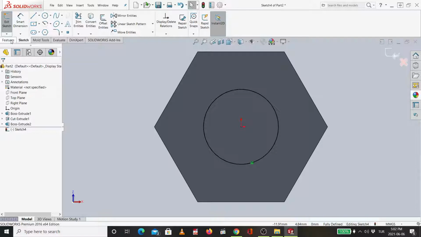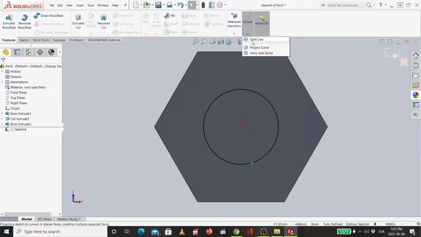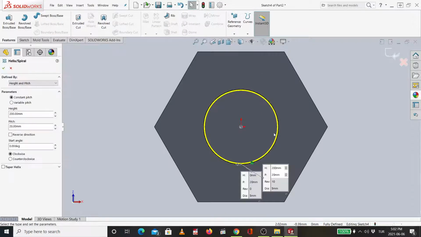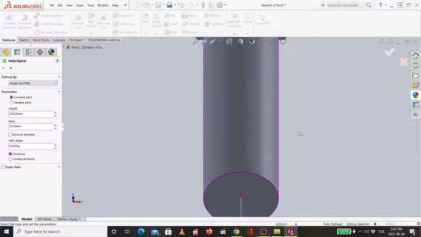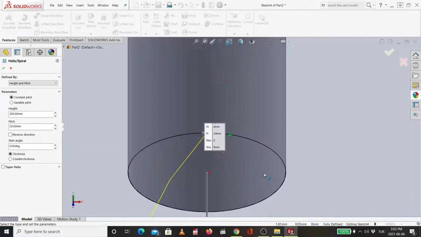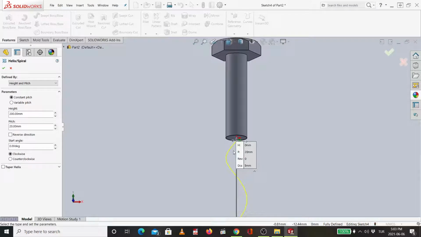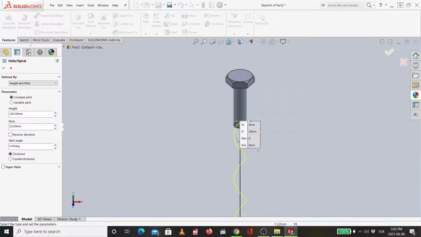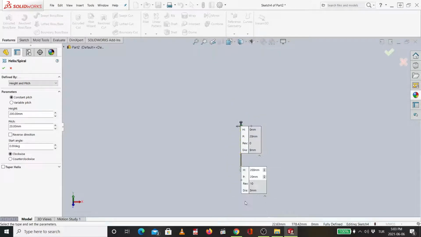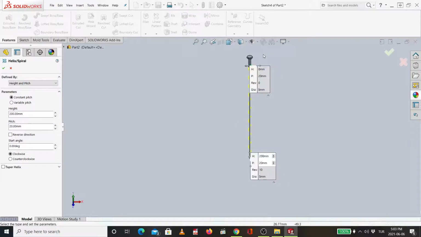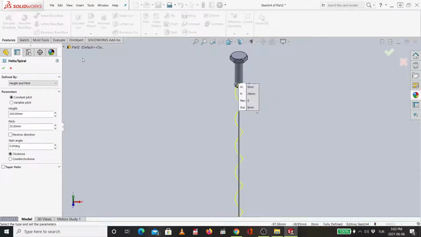Then I go directly to feature, curves, helix and spiral. Let me just show you what happens. Look, now I have the spiral, but it goes down. I don't want it to go down, so I will flip, reverse direction, which is this one.